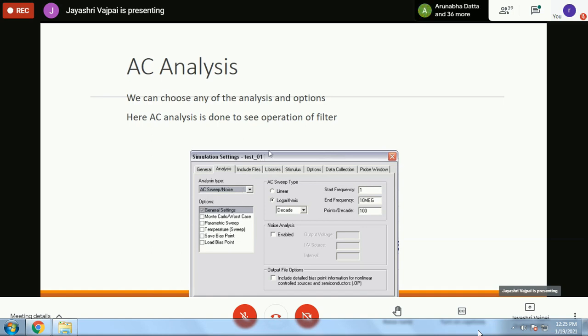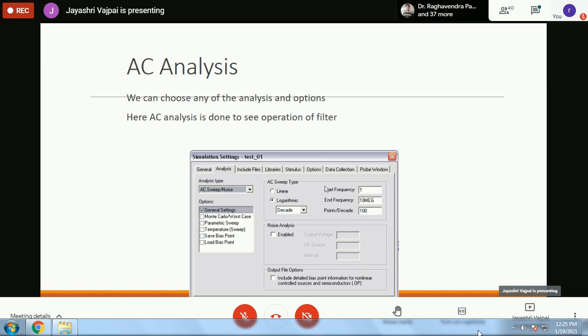So in the case of a filter, we need a frequency response analysis. Therefore, AC sweep means the frequency of the AC source that we are using, the VAC we had seen connected to the circuit, will be changed over the entire range.